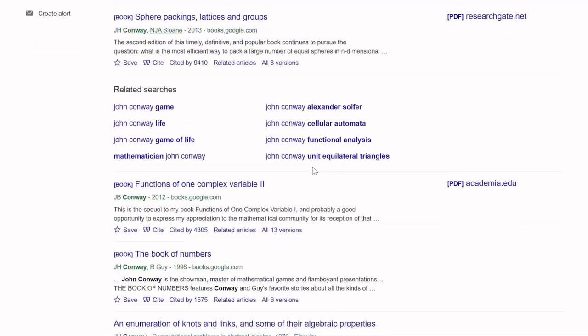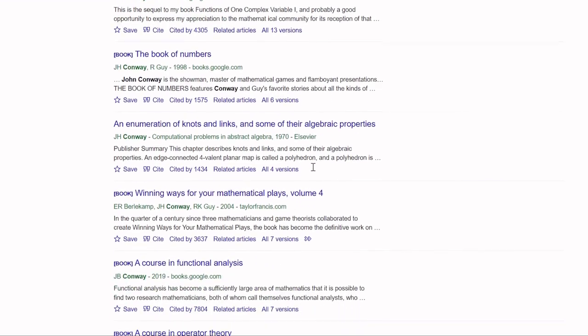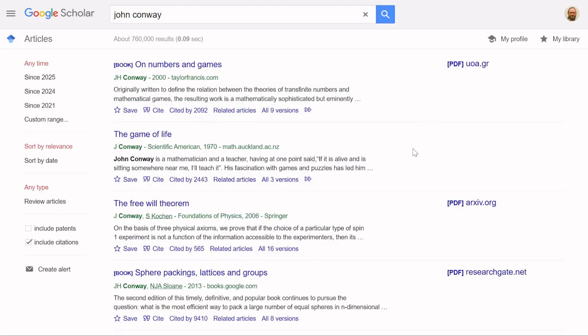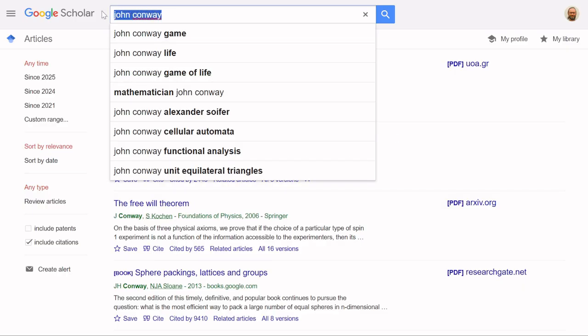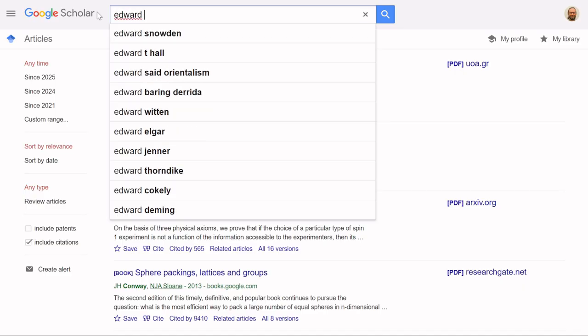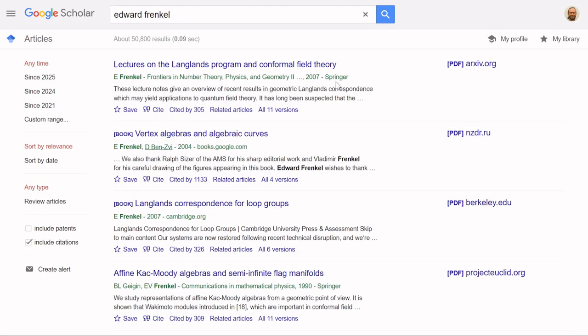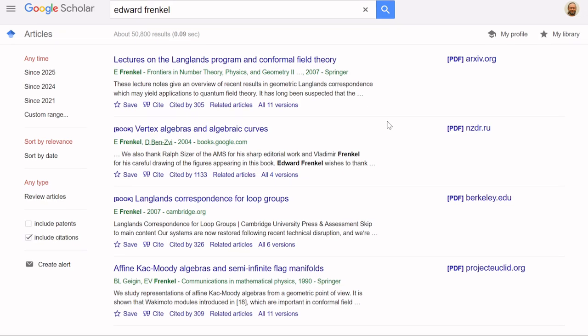So you can see lots and lots of citations, many papers that have been cited many thousands of times. In mathematics, it's not easy to get cited. It's a field where progress can be very slow sometimes. Another very famous mathematician or mathematical physicist is Edward Frenkel. He has done a lot of work on the mathematical underpinnings of theoretical physics.